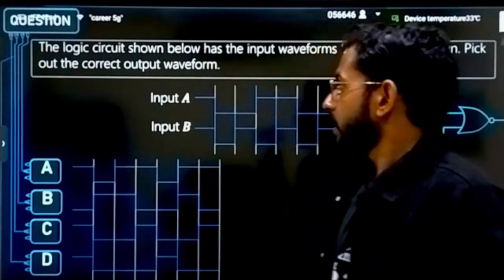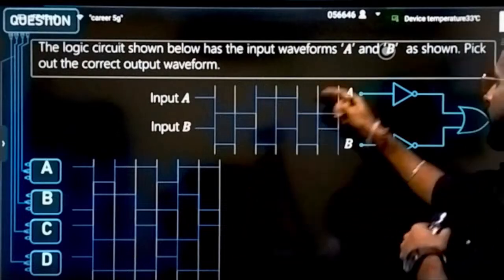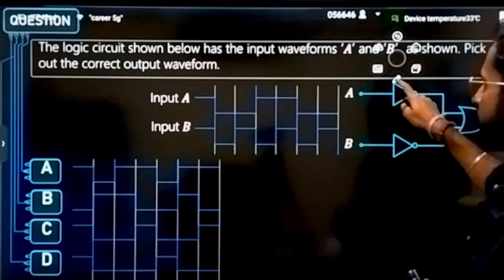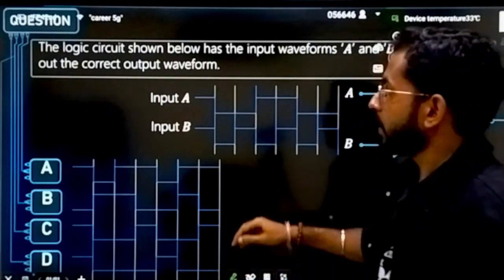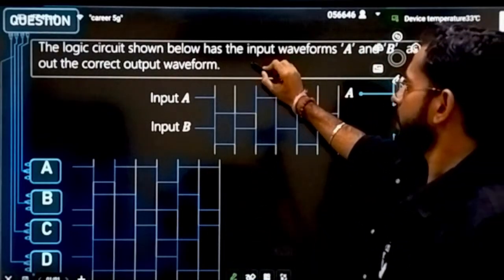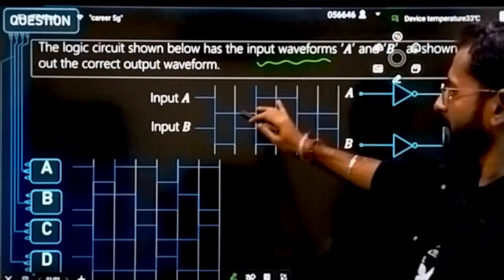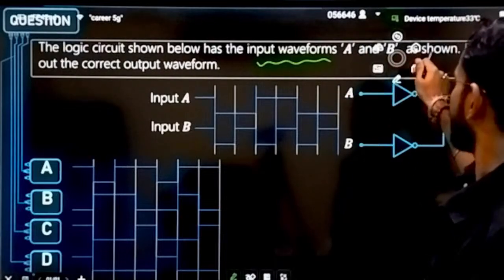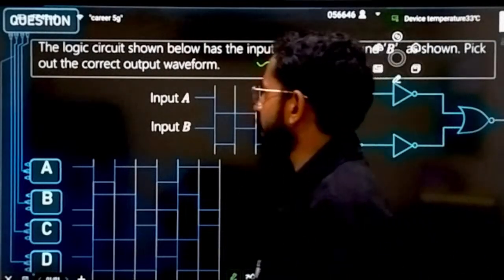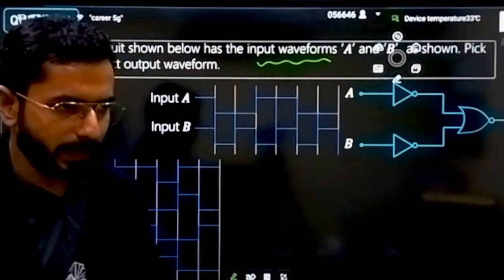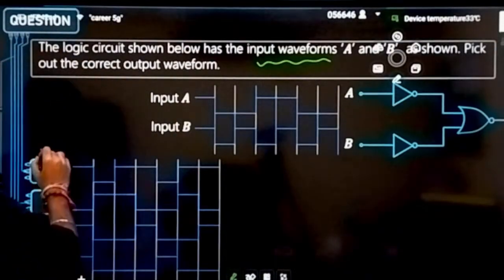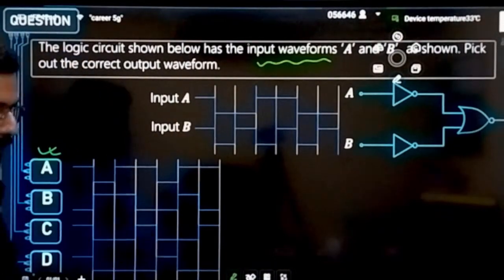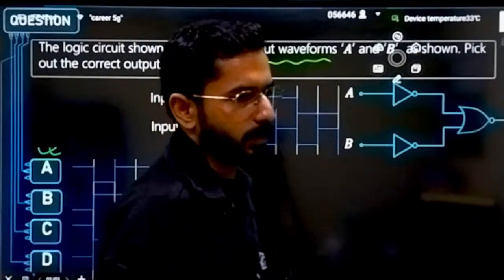Okay. See, what question is there? How will you solve that? Understand here. A logic gate is shown below, with input waveform A and B as shown. Pick out the correct output waveform. You have to calculate. These are the two input waveforms given, and here four output options are given: A, B, C, D. What will be the correct output that you have to judge?